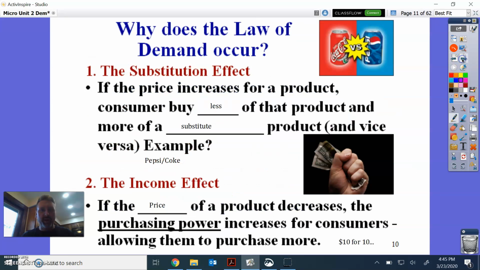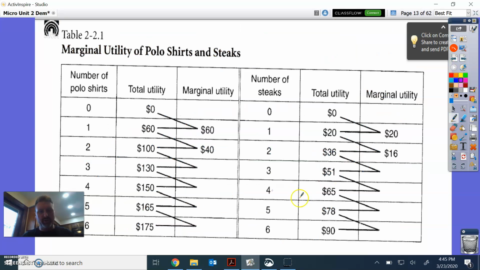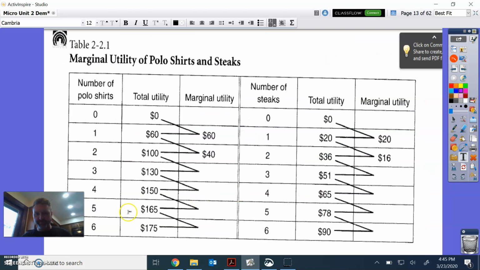So when you come back to here, what's the difference in the 0 goods and 0 utility? 1 good gives us 60 utility. This is polo shirt, so it's a fine polo shirt, right? The difference between these two numbers is 60. The difference between these two numbers is 40. And I like these little carrots here because they help me figure out what they are. So there's 30 and 20 and 15 and 10.